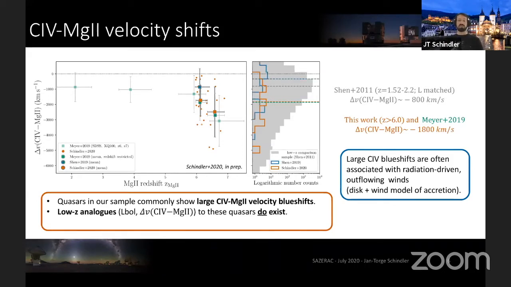At last, I would like to compare our sample with the recently published Shen et al. sample from last year, which finds a discrepant carbon-4 blue shift of minus 330 kilometers per second. We've started to look into this, and it seems that part of the reason is a difference in the measurement methods. So with regards to these large carbon-4 blue shifts seen in these high redshift objects, it is still unclear whether this is a selection effect or actually a change in the broad line region conditions. So we need to further investigate this.